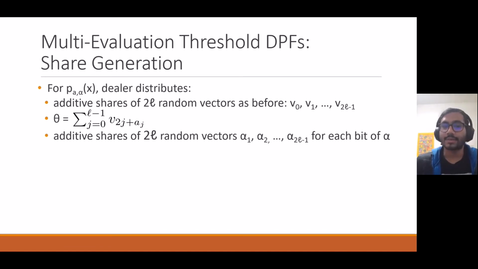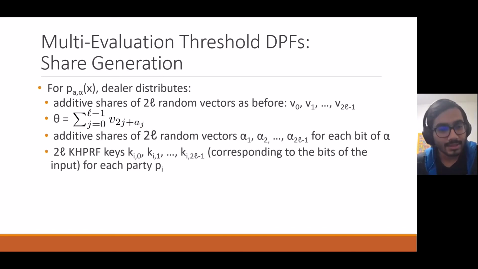And we also generate 2L random vectors for the output alpha. So we're actually going to generate additive shares for 2L random vectors alpha_0, alpha_1 through alpha_{2L-1}. And we're also going to generate 2L key homomorphic pseudorandom function keys, ki0, ki1 through ki_{2L-1}, also corresponding to the bits of the input, for each party pi.